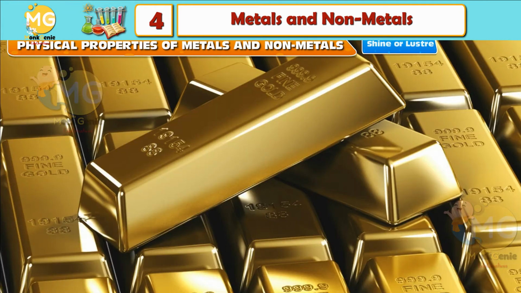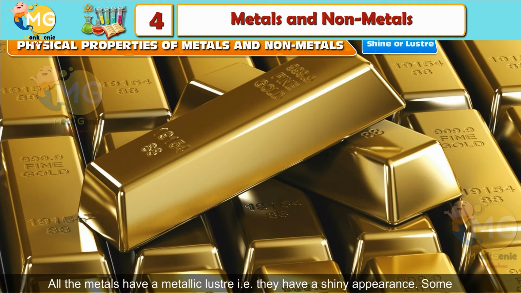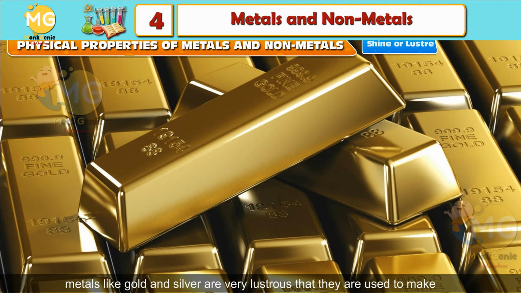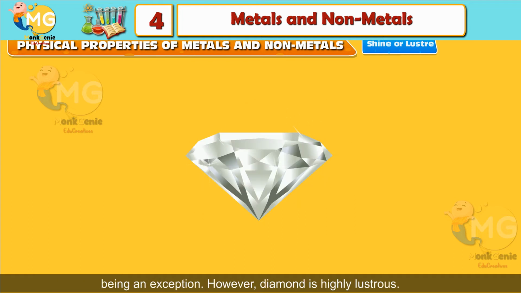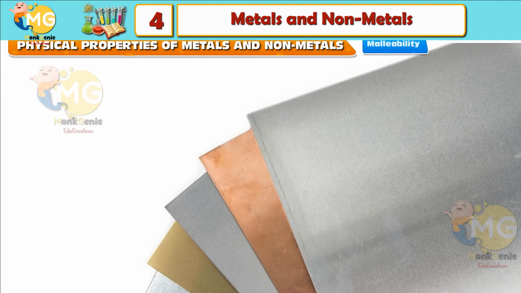Shine or luster. All the metals have a metallic luster, that is, they have a shiny appearance. Some metals like gold and silver are so lustrous that they are used to make jewelry. Non-metals are dull and do not possess any luster, with graphite being an exception. However, diamond is highly lustrous.